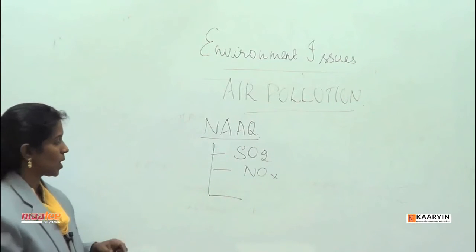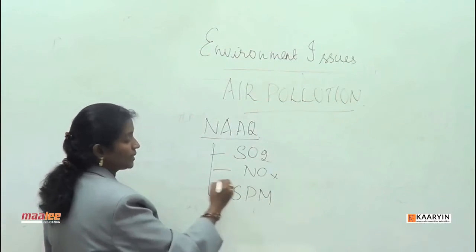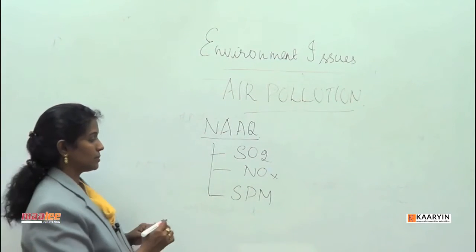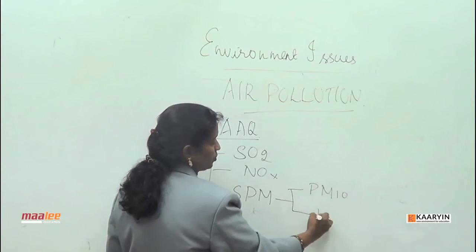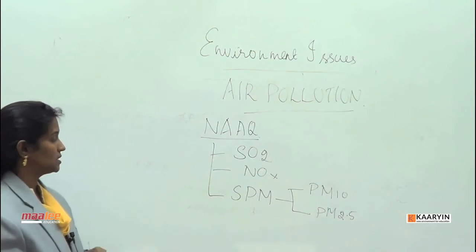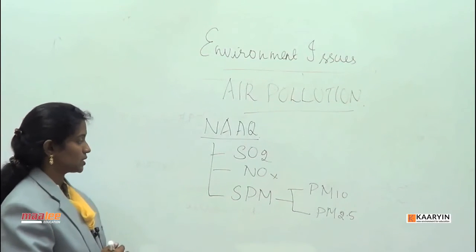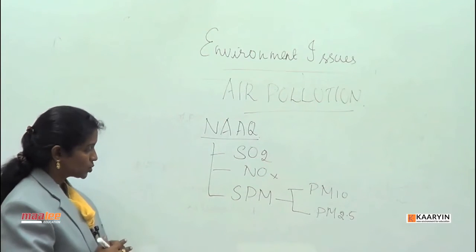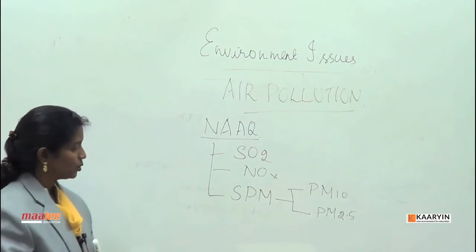Apart from that, what is common in India is SPM, suspended particulate matter. There are two types in it, PM10 and PM2.5, two different particulate matters present in the air. Then apart from these we also have some secondary pollutants.